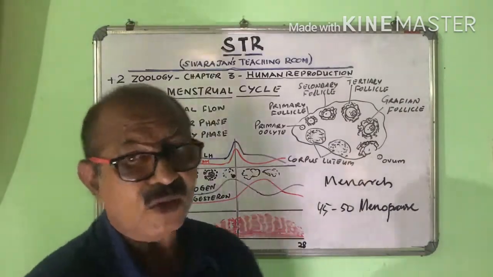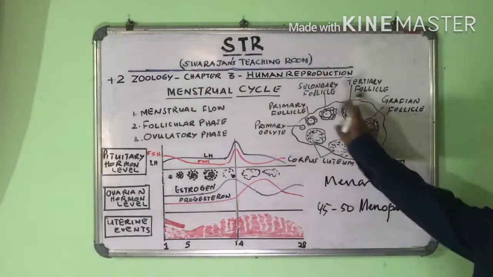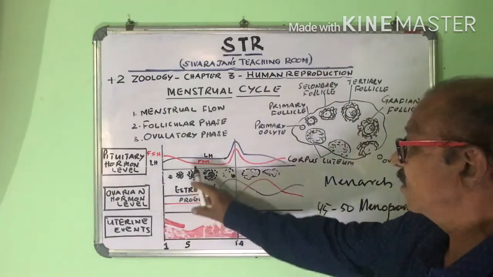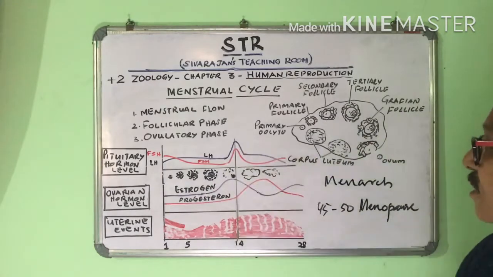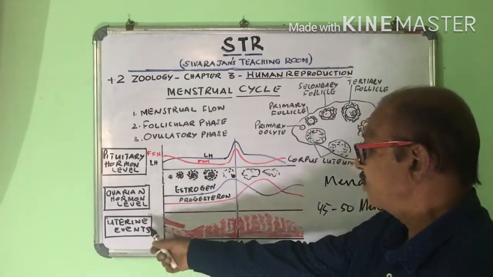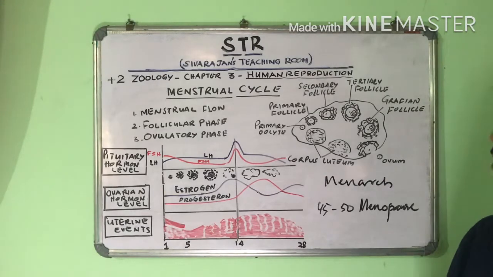Okay, students, I hope you have understood the menstrual cycle. So make a careful study of these three graphs, how they work: the pituitary hormones, ovarian hormones, and the changes in the uterine events, then the follicular development. I hope you have understood the menstrual cycle thoroughly.